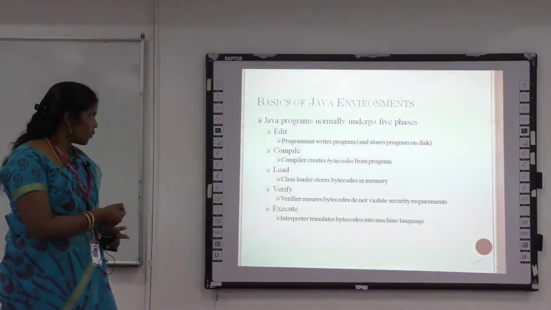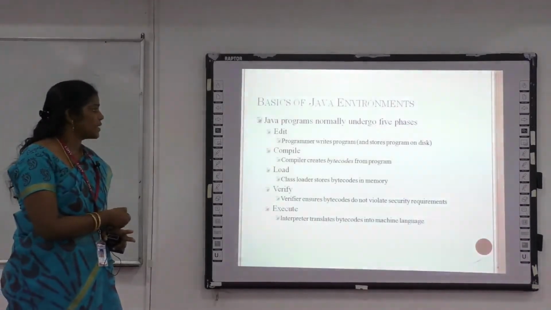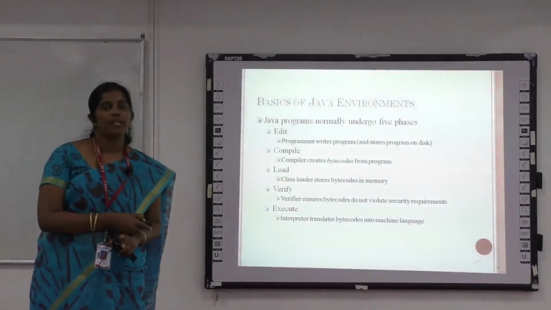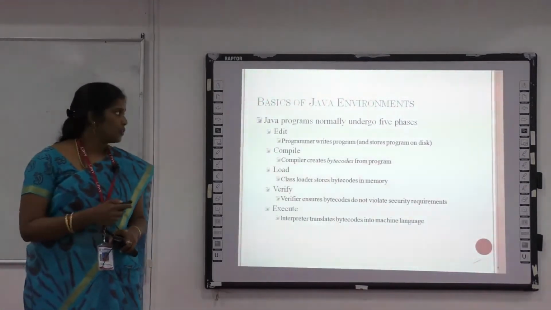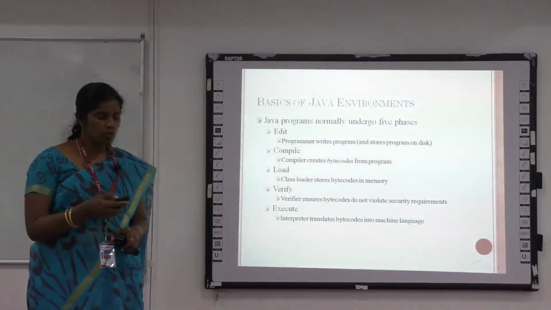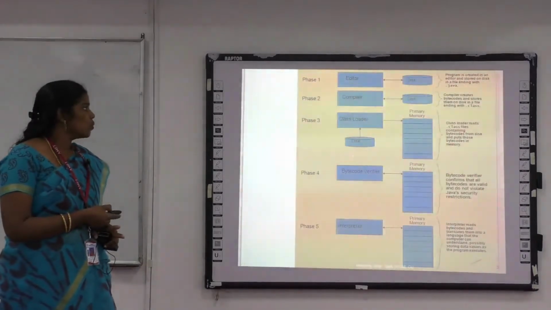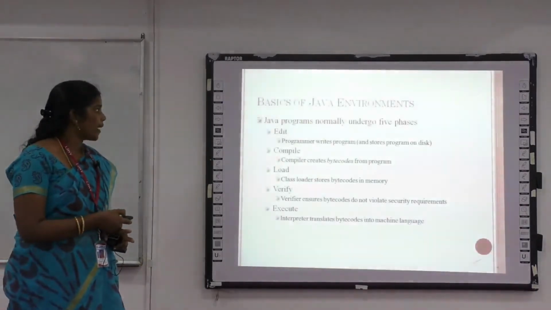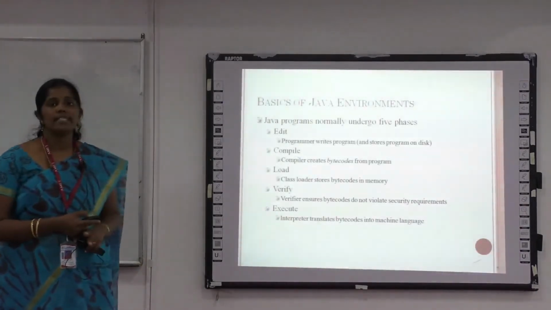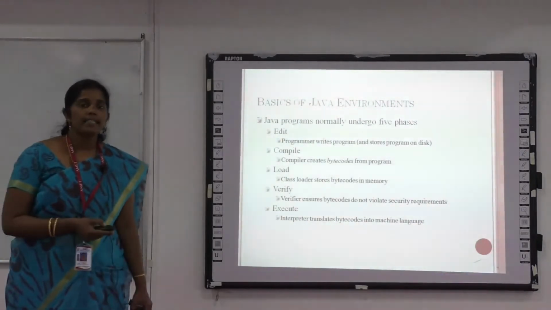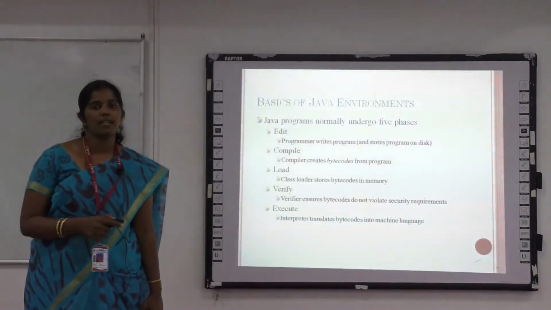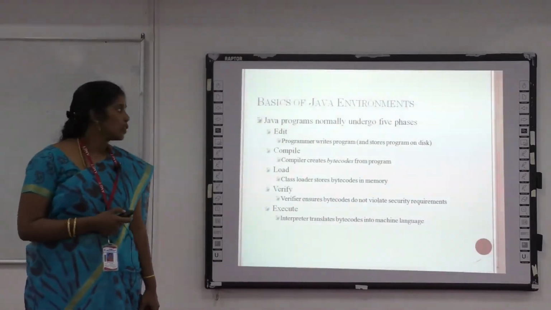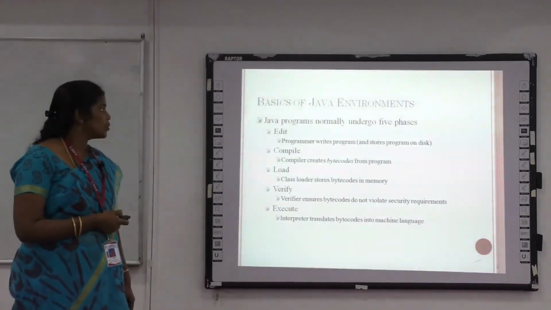Then the next one is compile. What is called a compiler? There is a JVM available in Java, called the Java Virtual Machine, which compiles the human source code into bytecode. What is called bytecode? I already told you bytecode is an intermediate code. It contains a combination of machine language and human readable language. The compiler compiles it into bytecode.